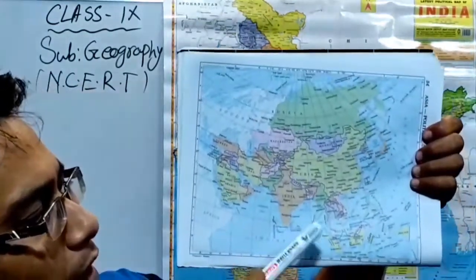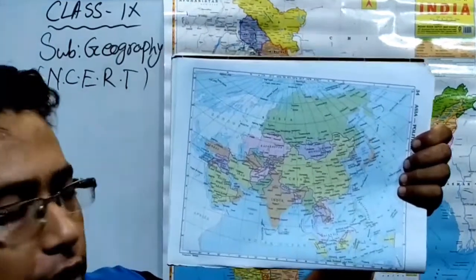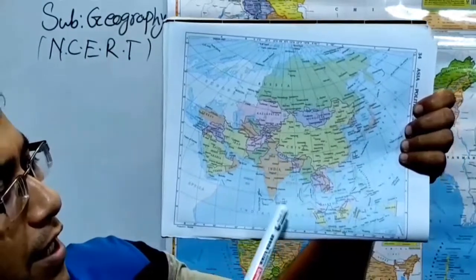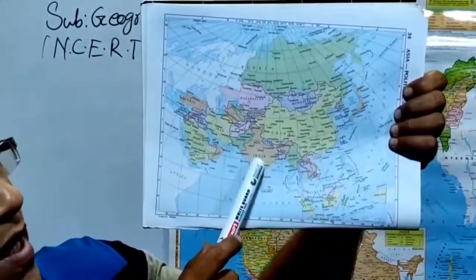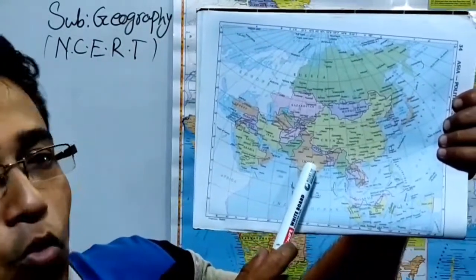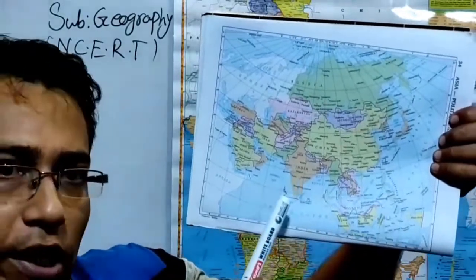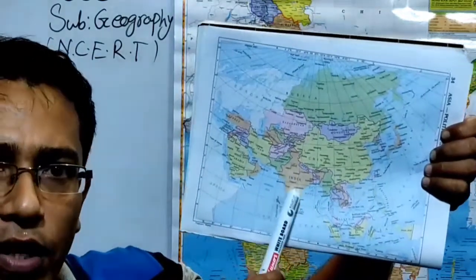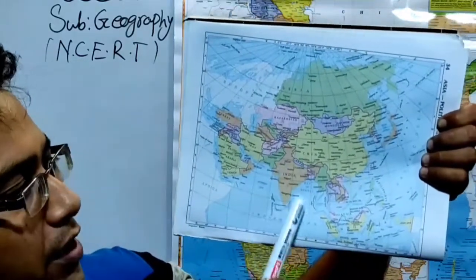It is India, one of the countries of the Asia continent. This is India, and these are our neighboring countries, and this is the seventh largest country in the world. So this is the Asia continent, and you will get this map on the first page of your textbook, where you can identify our country, as shown in this figure.